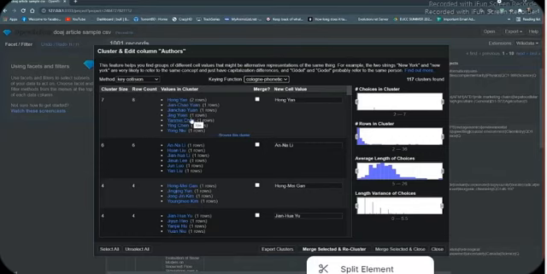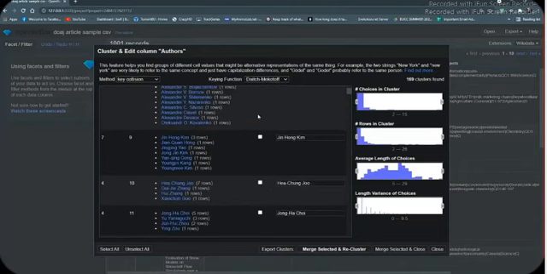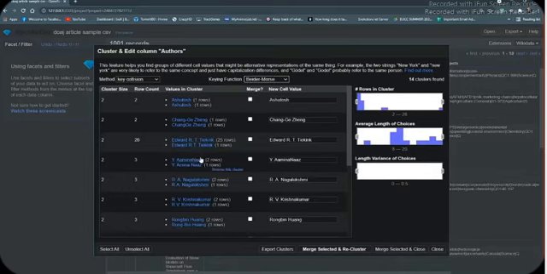And what is the difference between the key collision method and the nearest neighbor method? Key collision methods are faster, but we have no control over the similarity between strings, whereas the nearest neighbor method provides us with a parameter, the radius parameter. We can fine-tune it to specify the amount of difference between strings up to which we will tolerate. There are two types of nearest neighbor methods: one is Levenshtein, and the other one is PPM, Levenshtein or edit distance.